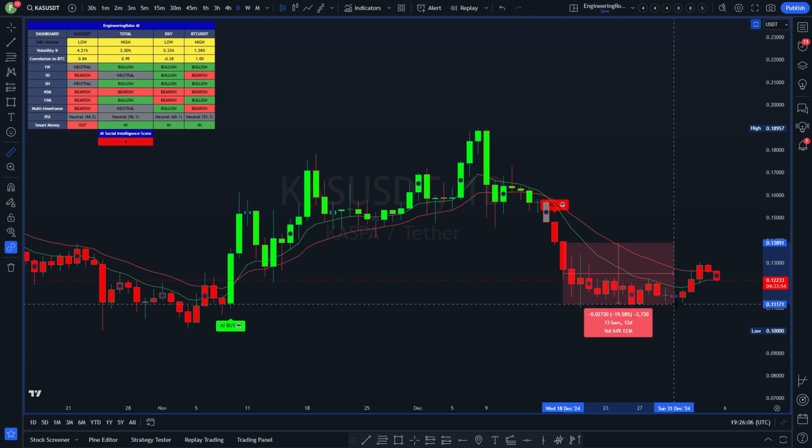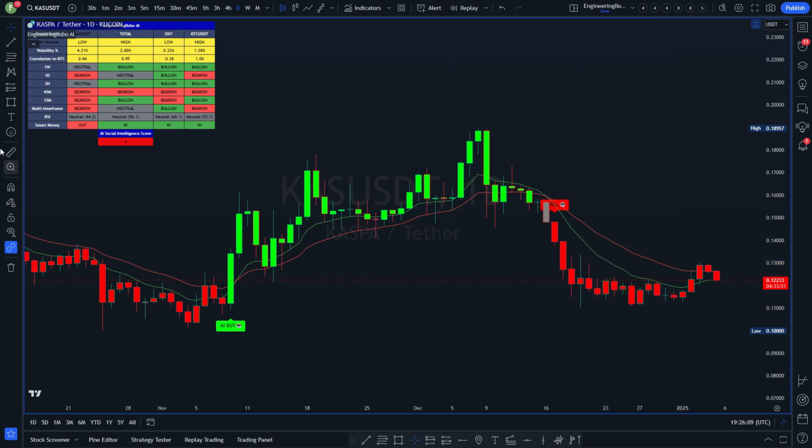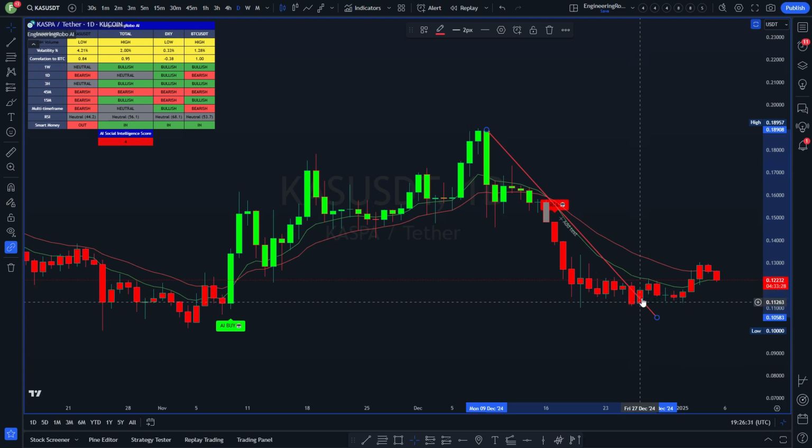So that would have been a 20% move, because if we are looking at price action right now in these bars, we can see that price has consolidated. So we could have taken at least anywhere between 10 and 15%. I know maximum was 18. If I were to draw a trend line, we can see that the trend line itself has now broken and price is consolidating.